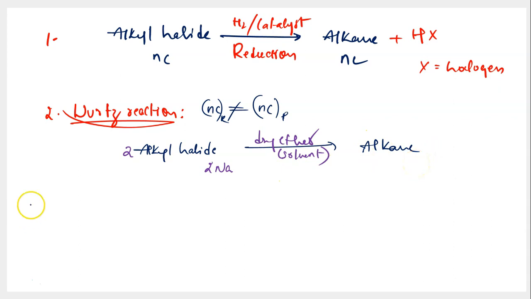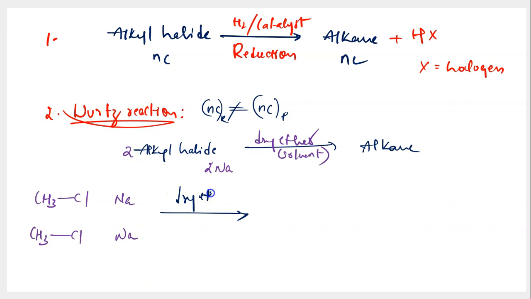But how does it happen? To understand that, we have to take an example. So I'm taking an alkyl halide CH3Cl and I'm taking 2 moles of it. CH3Cl taken 2 moles. And similarly, I'm taking sodium of how many moles? I'm taking sodium of 2 moles. So now what happens when you heat 2 moles of alkyl halide in presence of 2 moles of sodium and dry ether is that the bond in CH3Cl breaks down.